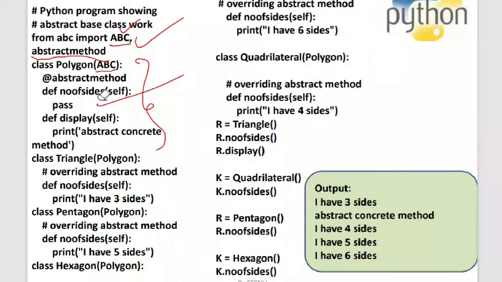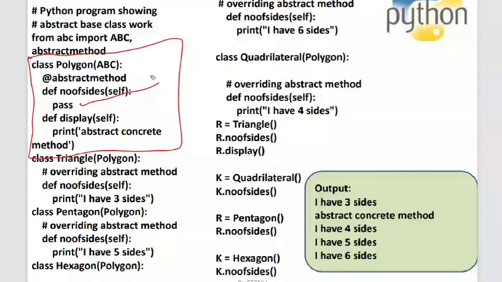Okay, I have created an abstract class. This is my polygon. Now, since this method does not have any implementation, the important point here is that you cannot create a reference of your abstract classes, meaning that objects cannot be created for your abstract classes.